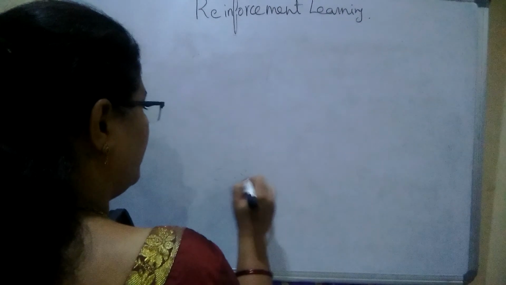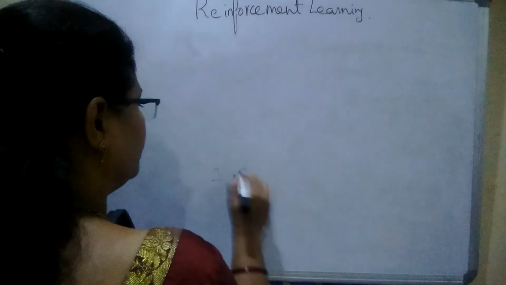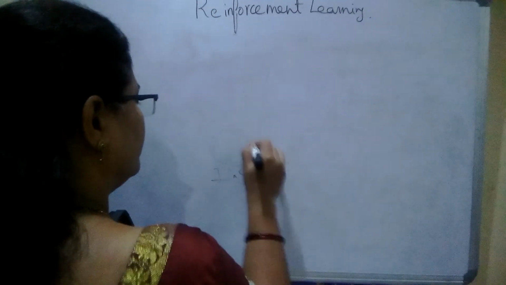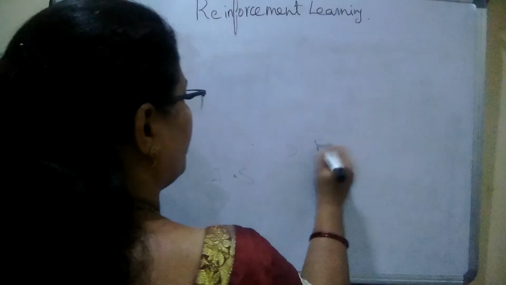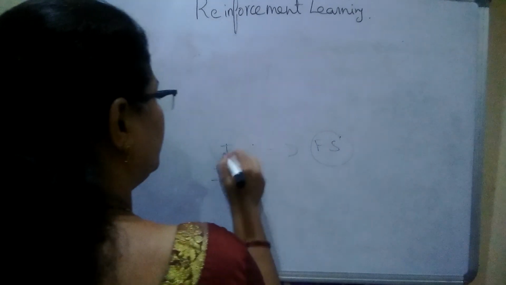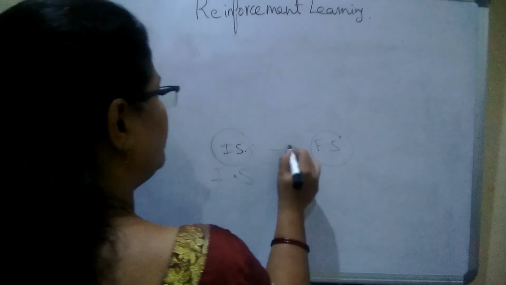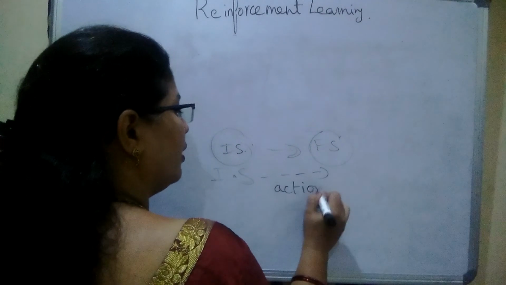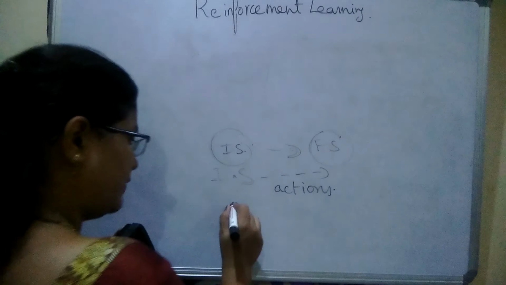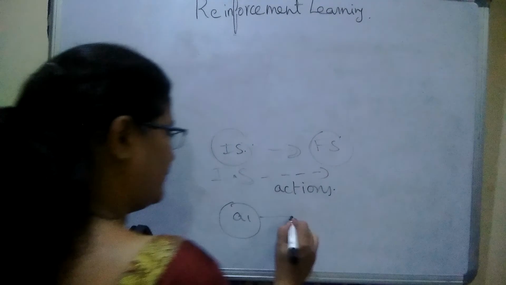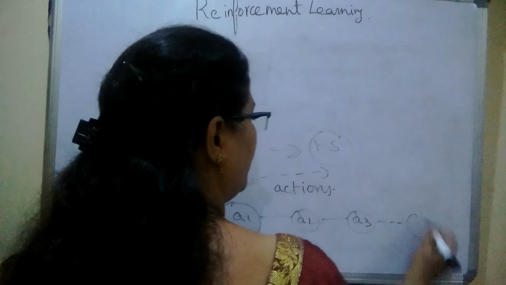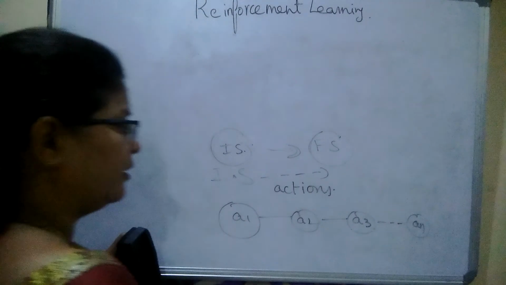This is the initial state and this is the final state. From the initial state to the final state, it executes some set of actions. These actions are linked. Action 1 is linked with action 2, action 2 is linked with action 3, and likewise.